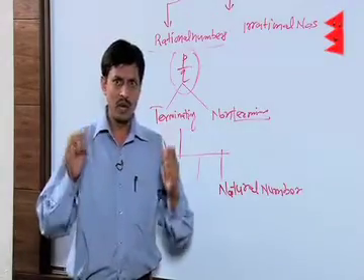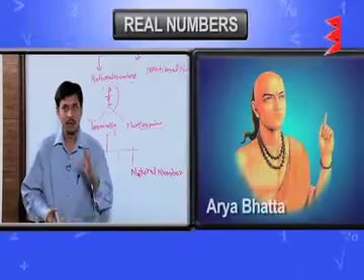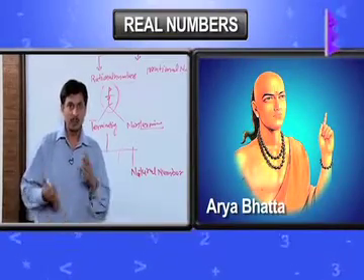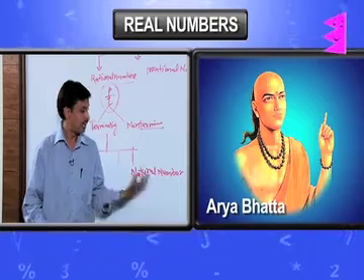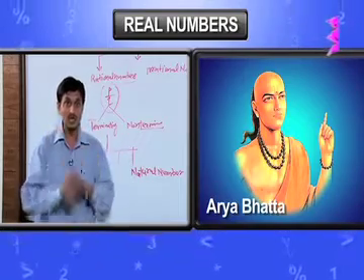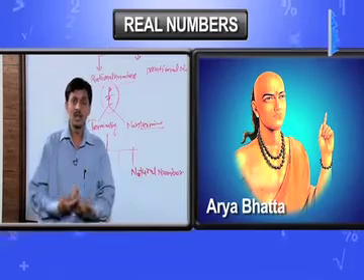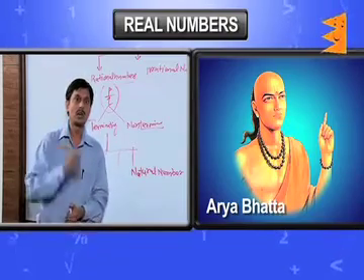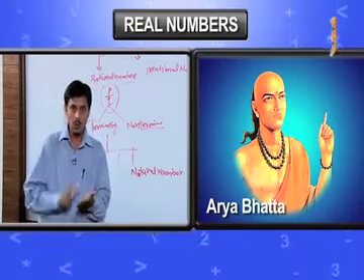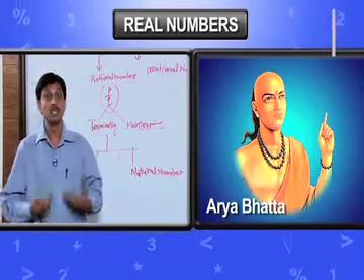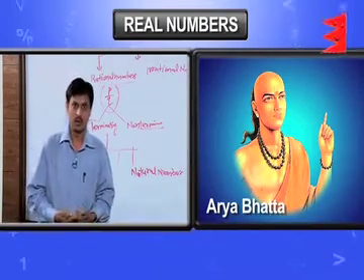We all know our great mathematician Aryabhatta, born in 476, Patna. Patna is the capital of Bihar, and at the age of 23, he wrote a great book, and after that he was the first one to give the concept of zero. And you know the computer you are using exists only because of the origin of zero, which was given by Aryabhatta.